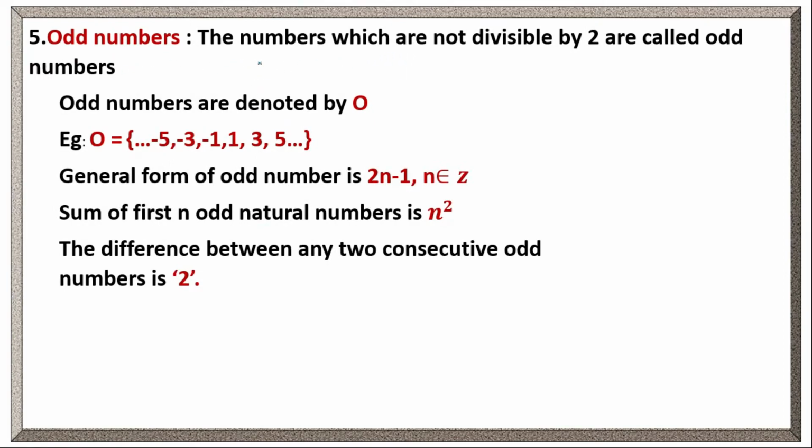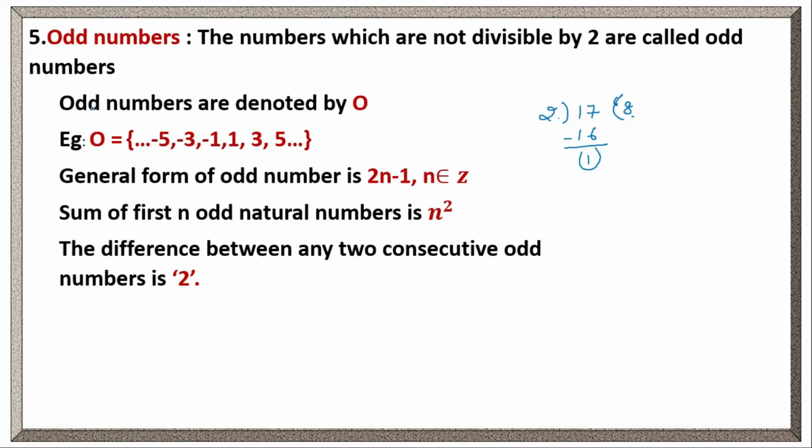Let's see odd numbers. The numbers which are not divisible by 2 are called odd numbers. Or we can define them as the numbers which when divided by 2 give the remainder 1. Suppose we have the number 17. If we divide 17 by 2, how many times will 2 go in 17? 8 times. 2 eights are 16. If we subtract 16 from 17, we get the remainder 1. So odd numbers can be defined as numbers which when divided by 2 give the remainder 1. Is this clear?